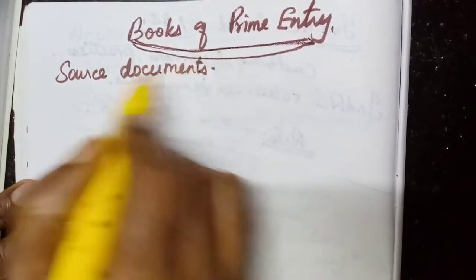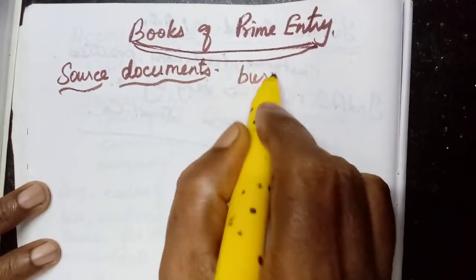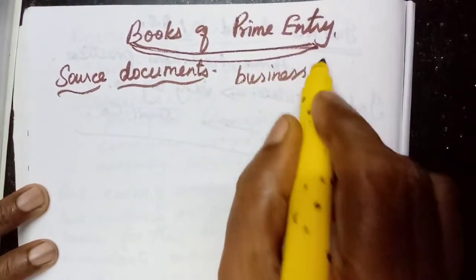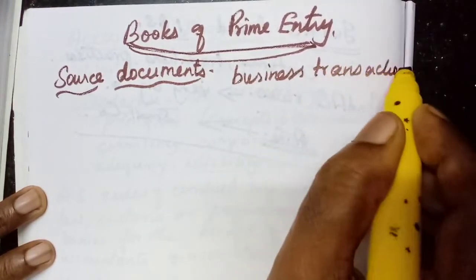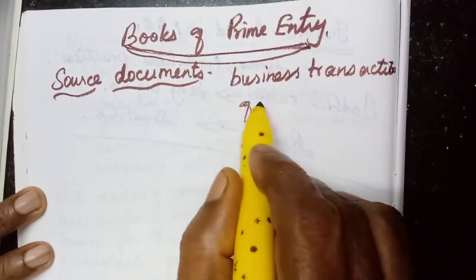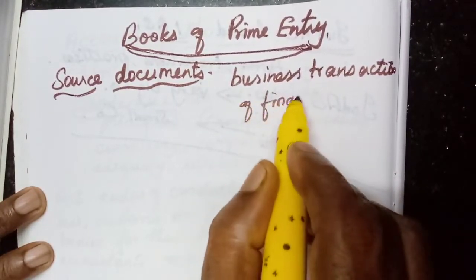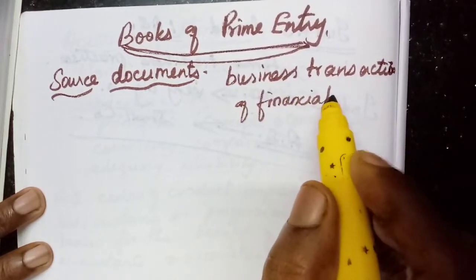Because we enter all the business transactions, isn't it? All business transactions of financial nature only we are going to enter. Financial transactions only can be recorded in the books of accounts we have studied, isn't it?